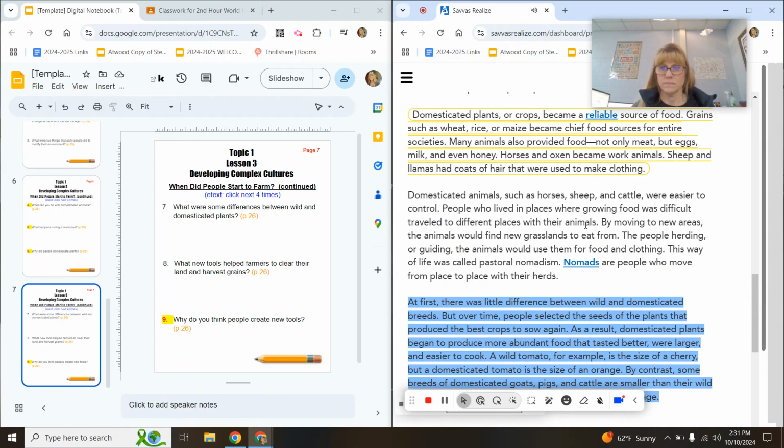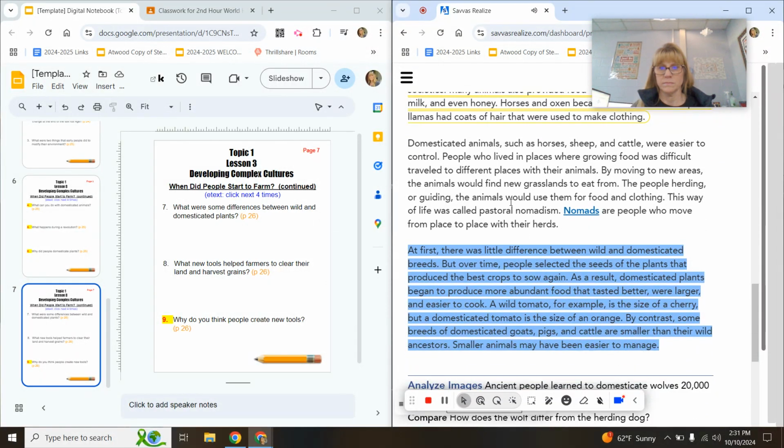Domesticated animals such as horses, sheep, and cattle were easier to control. People who lived in places where growing food was difficult traveled to different places with their animals. By moving to new areas, the animals would find new grasslands to eat from. The people herding or guiding the animals would use them for food and clothing. This way of life was called pastoral nomadism. Nomads are people who move from place to place with their herds.